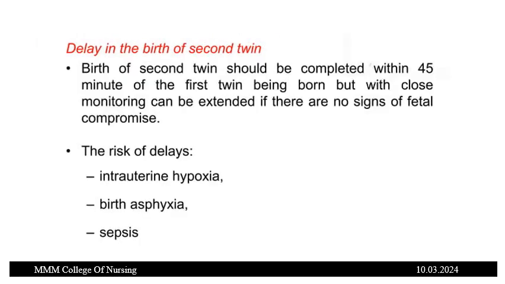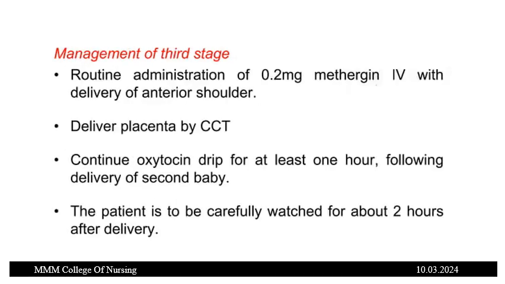Delay in the birth of second twin. The birth of second twin should be completed within 45 minutes of the first twin being born, but with close monitoring can be extended if there are no signs of fetal compromise. The risks of delays are intrauterine hypoxia, birth asphyxia and sepsis.